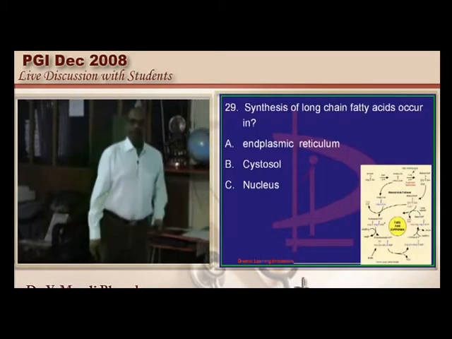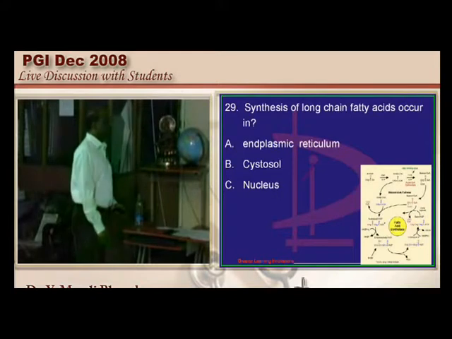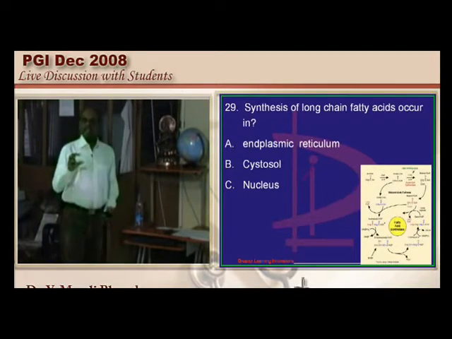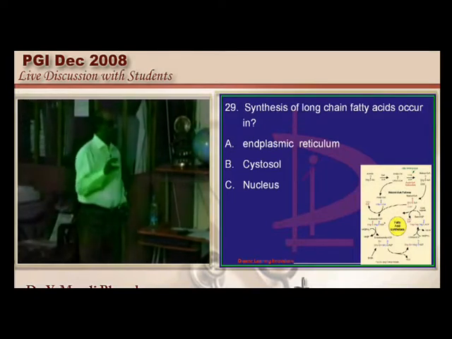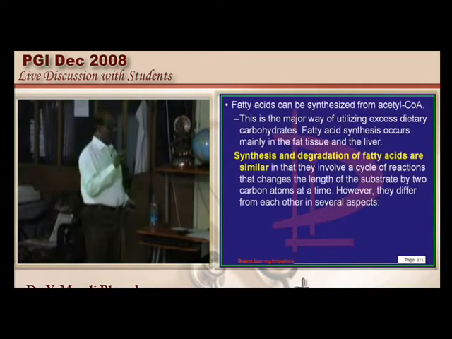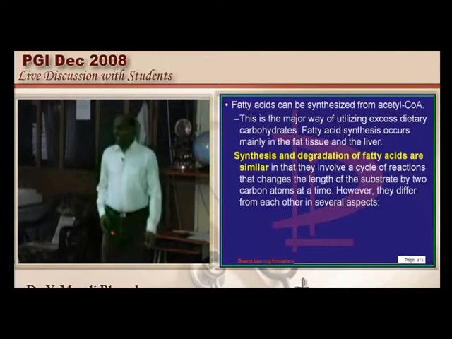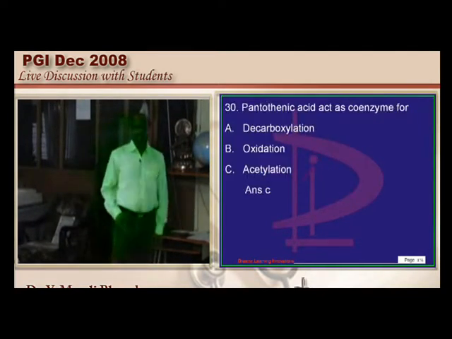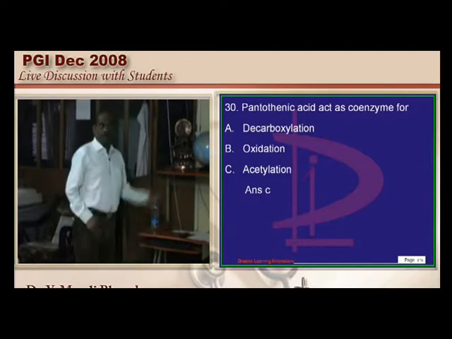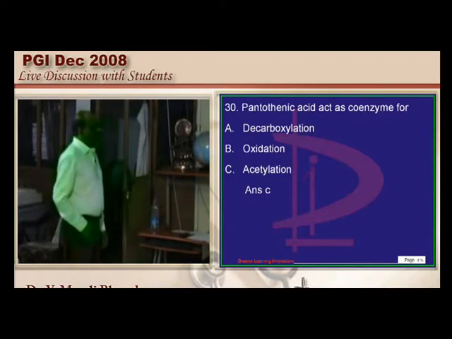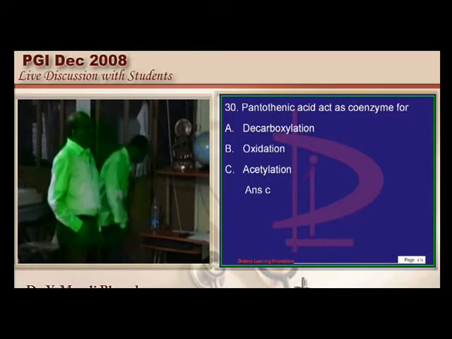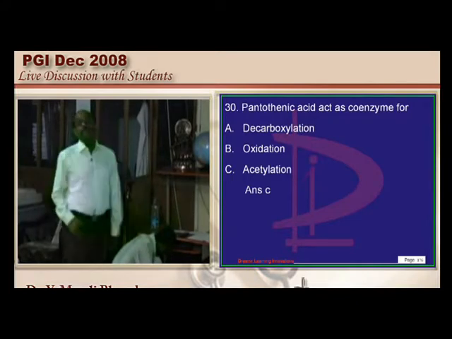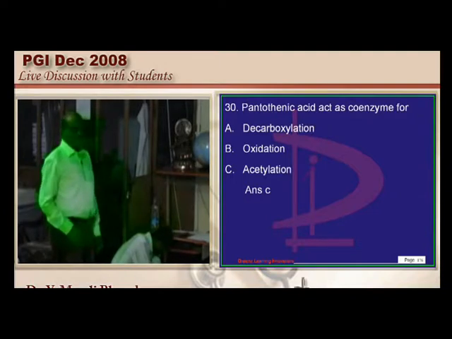Now let us talk about fatty acid metabolism. Fatty acid synthesis occurs in the cytosol, whereas beta oxidation occurs in mitochondria. You must be very specific about this basic fact. Now pantothenic acid is a part of acetyl-CoA, and acetyl-CoA is very much required for carbon transfer reactions and for the condensation of oxaloacetate to citrate, and it has a great role in acetylation reactions also, as all of you know very well. The pantothenic acid is very important.